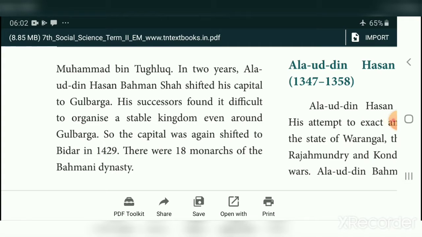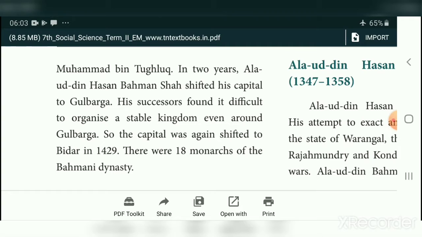In 2 years, Alauddin Hasan Bahman Shah shifted his capital to Gulbarga. His successors found it very difficult to organize a stable kingdom even around Gulbarga. So the capital was again shifted to Bidar in the year 1429. So initially the Bahmani Kingdom capital was Gulbarga, but the successors of Hasan Gangu Bahmani found it very difficult to rule the kingdom around Gulbarga. So they shifted their capital to Bidar in the year 1429.